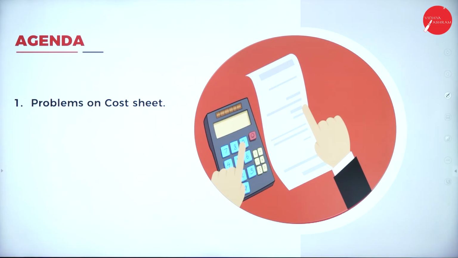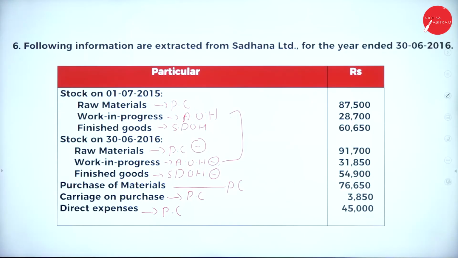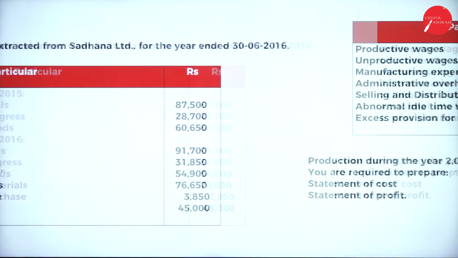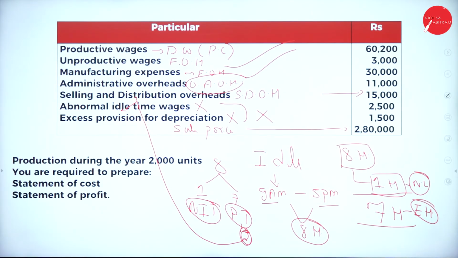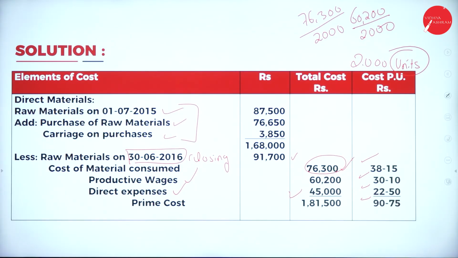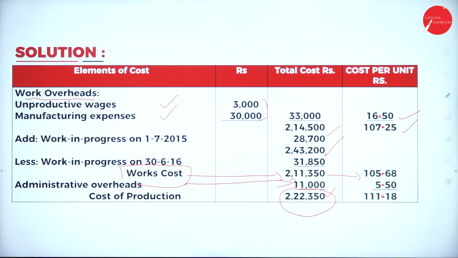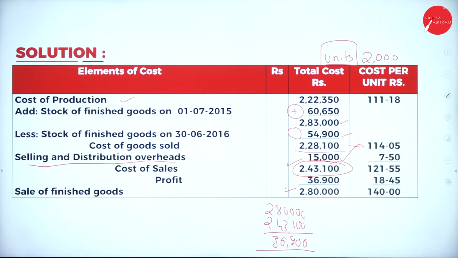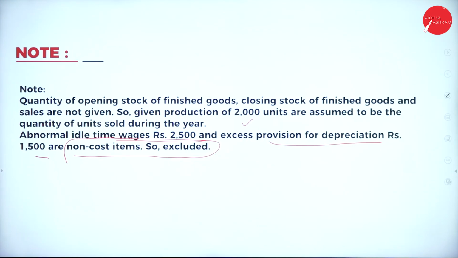So, this will be your problem, like the agenda for the day. This will be the first part of the question. In the second part of the question, the last line, that is sales price, is missing. Please write it down. And I explained what idle time is, as well as normal and abnormal idle time. This is all about the first part of your answer. The second part of your answer is up to cost of production. The third part of your answer is your final answer. There is a note about what you have answered.